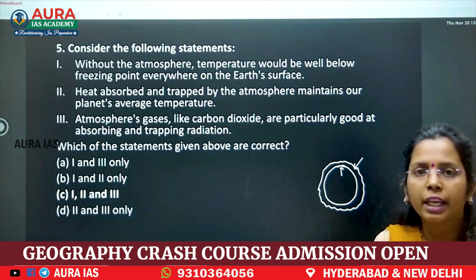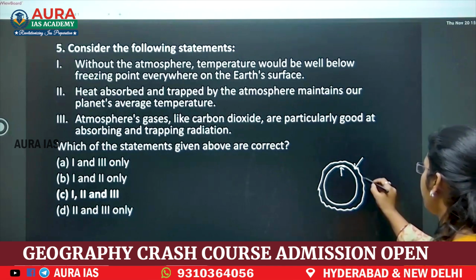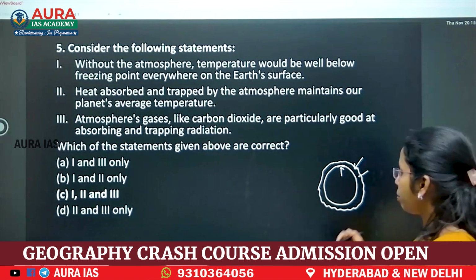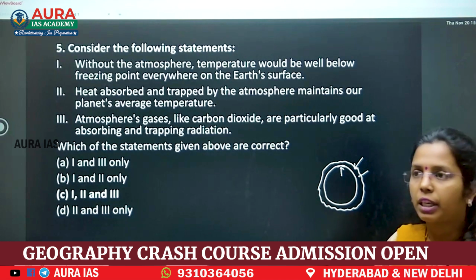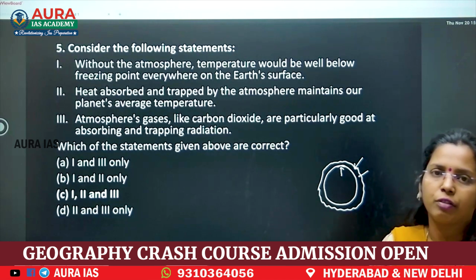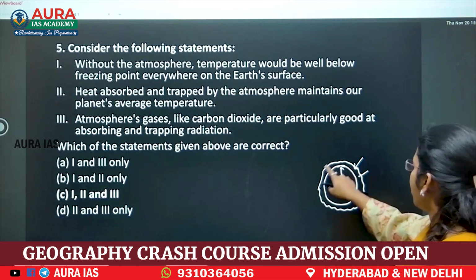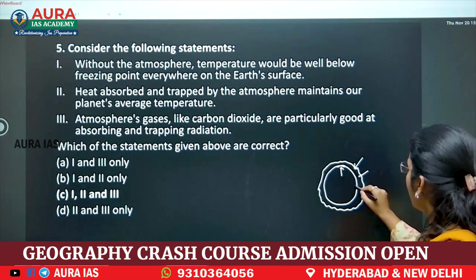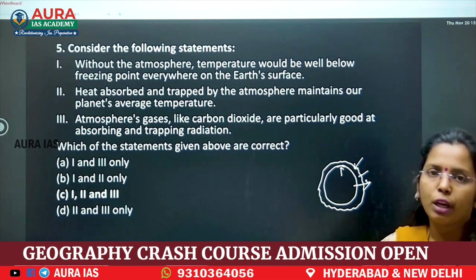Means they will maintain the heat budget because of this atmosphere, because of these greenhouse gases, all the gases present in the atmosphere. Because of that heat budget, we neither feel very cool nor very hot. If the atmosphere is not there, the Earth's temperature would be below freezing point.